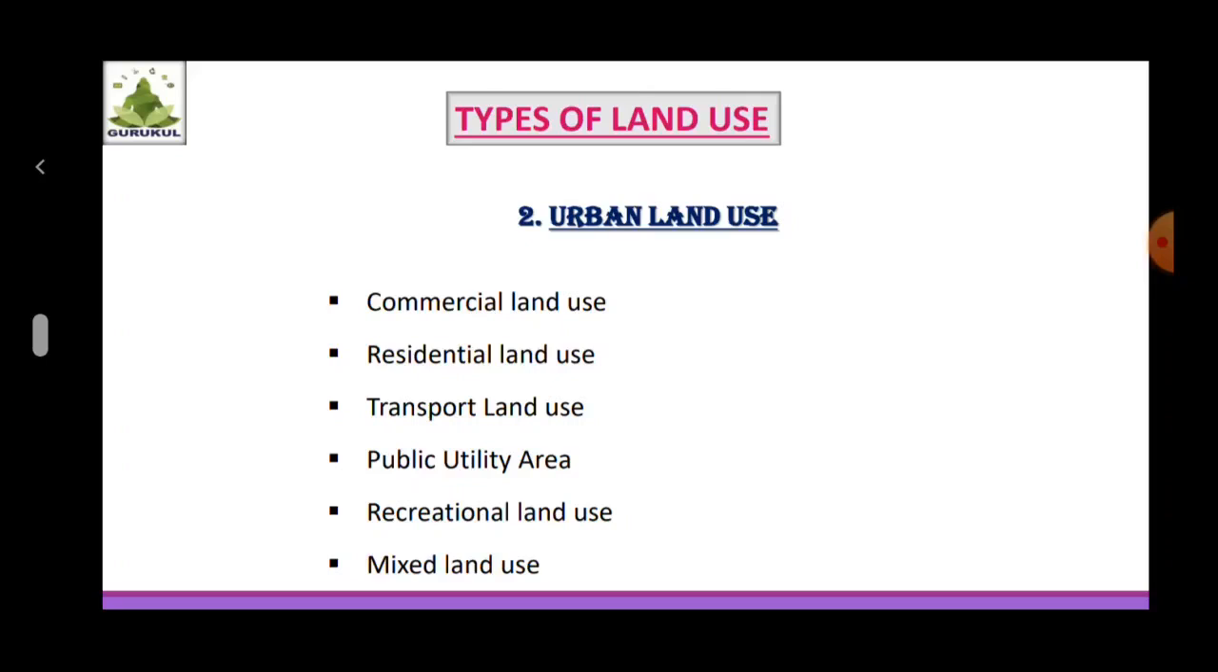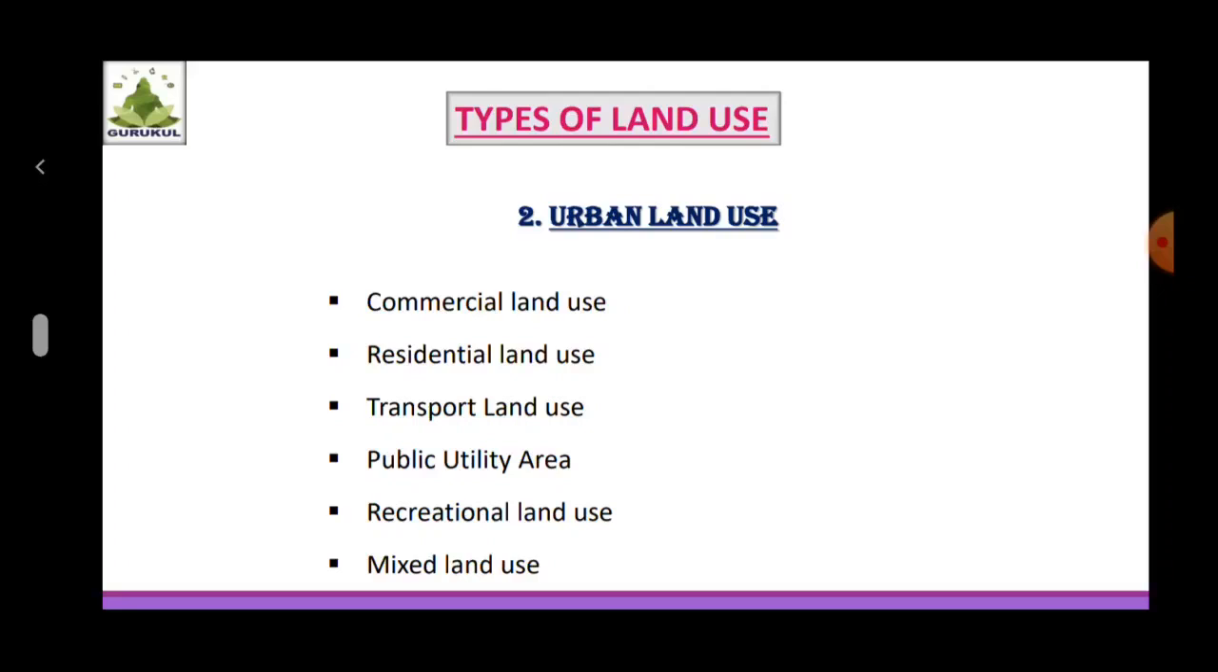Residential land use. Here, the main land use is for residential purposes. In this area, houses and residential buildings are included. Since population is more in the urban areas, residential land use has increased due to it.